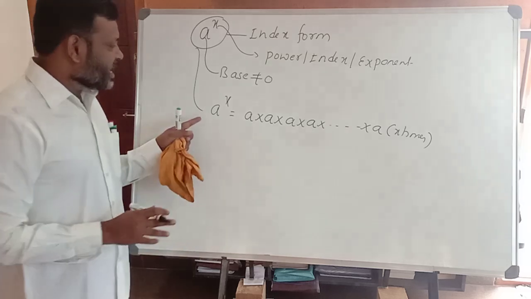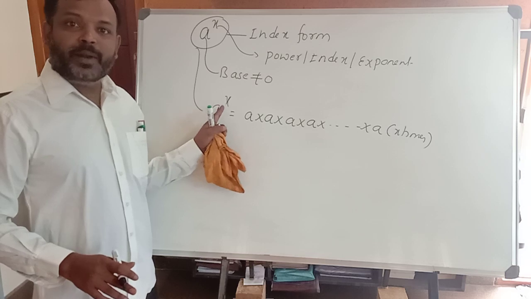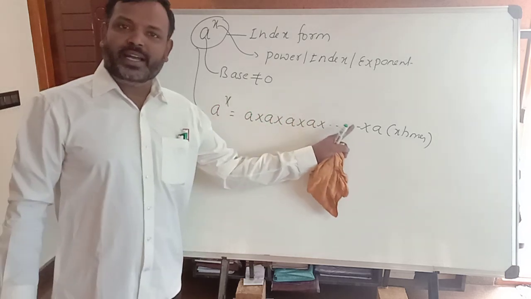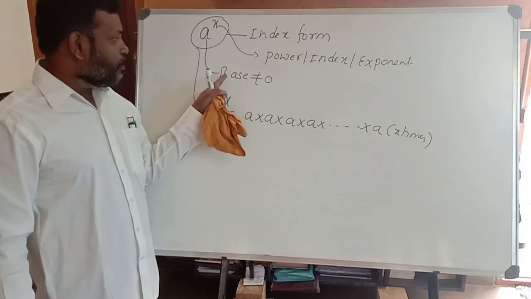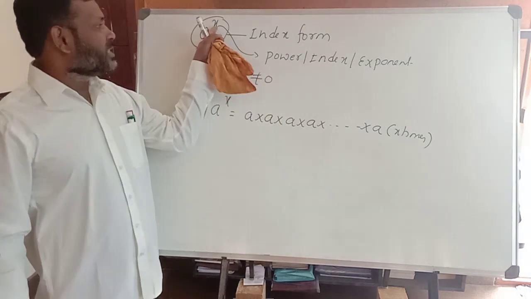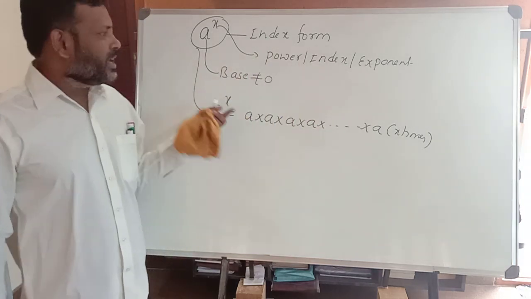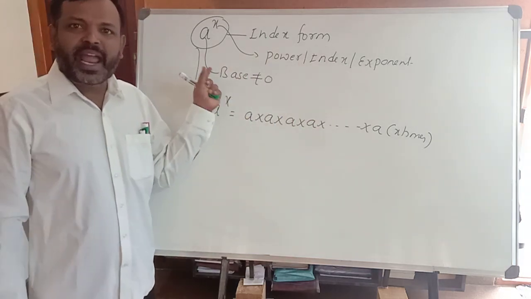In general, index form is of the form a power x, which means multiply a successively x times, where a is called the base but should not be equal to 0, and the power x is called the power or index or exponent. This is a little introduction about the index form.